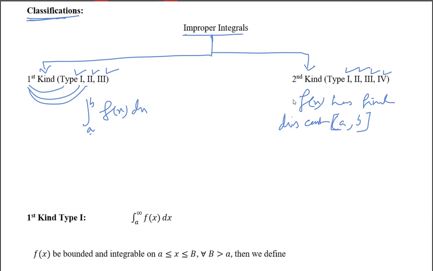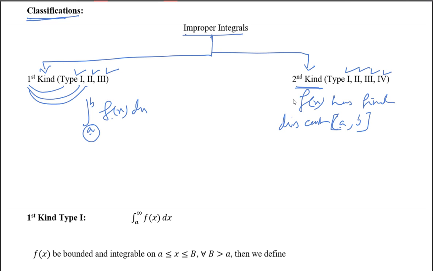We have a finite number of values where f of x will be having an infinite discontinuity. Then we classify these as the second kind, type 1, type 2, type 3. If a is minus infinity, the lower limit is minus infinity, then that is classified as second kind.